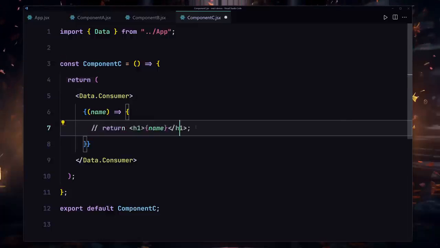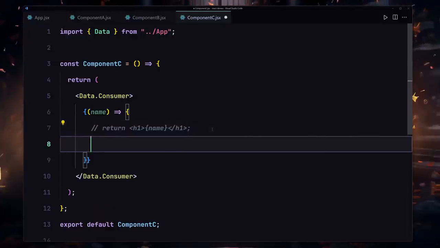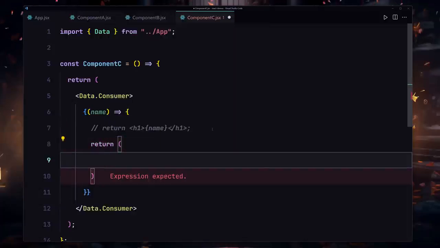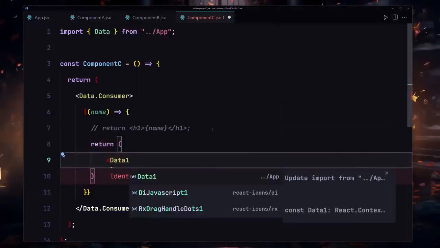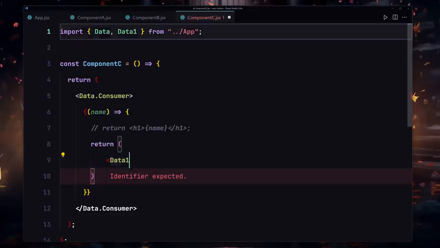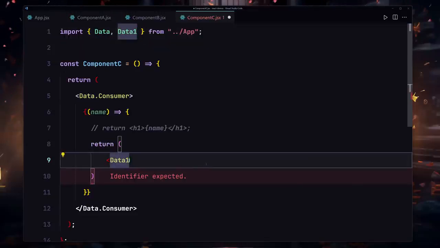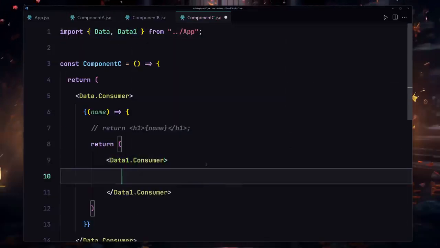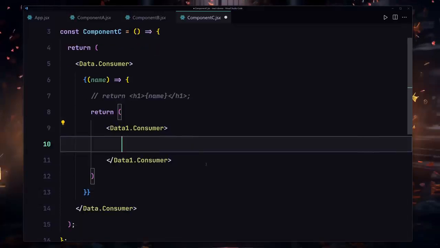So I'm going to comment this line out. And now if you want to consume that data or receive that data, inside this component, what do we have to do? We have to use our return statement, and inside this return statement, once again we are going to be using our data1. So if I hit enter, it's going to auto import that right here. Okay, so now we have to use that, and once again we are going to be using our consumer property inside there, and inside this data1 consumer we are going to be once again using a callback function.